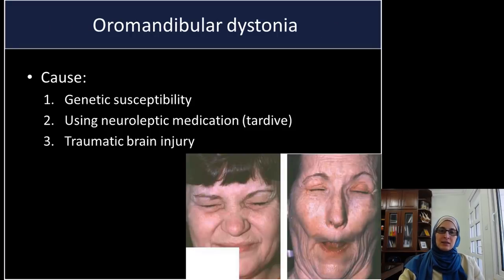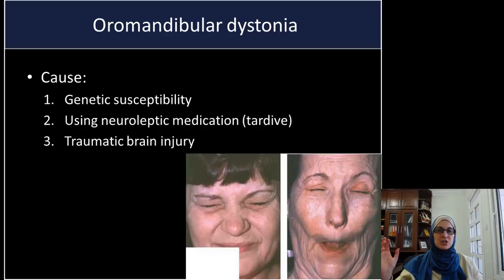The second type is oromandibular dystonia, and here, as you can see, there are contractions. This might affect any part of the face, the oral cavity, the lips, the tongue. The patient might protrude the tongue and put it back in the mouth, and the eyes as well. The patient sort of closes his eyes forcefully. So this is called oromandibular dystonia.